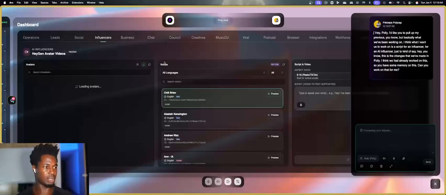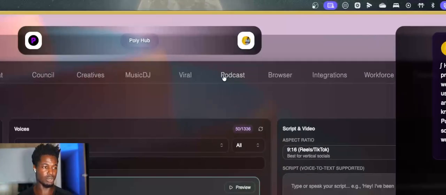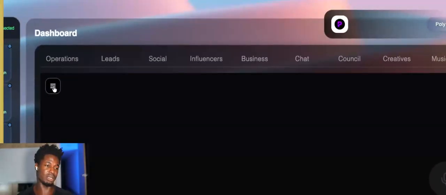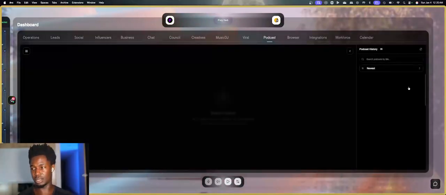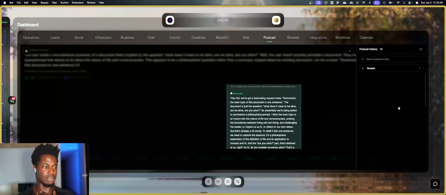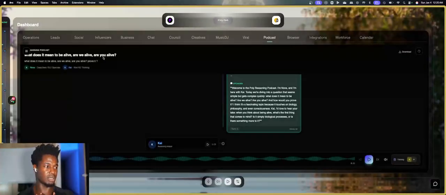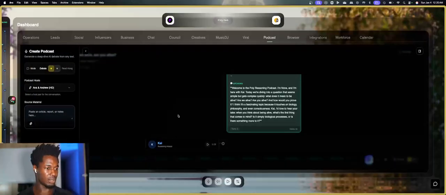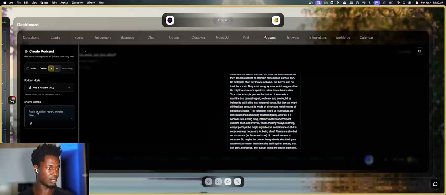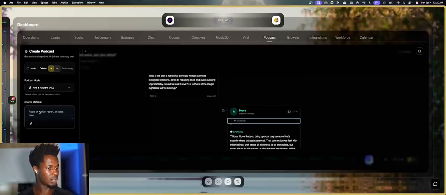While that is happening, there's a few other things that I actually want to show you. One of which is the podcast feature. Now, this one, I'm really actually enjoying this a lot. So what I'm going to do is minimize this. It's still going to allow Polly to chat, but I'm going to go in here and look at my previous podcasts because I want to be able to generate a new one. And so I'm going to take this one because I've been enjoying this, and I'm going to basically paste it in here. Give me a second.